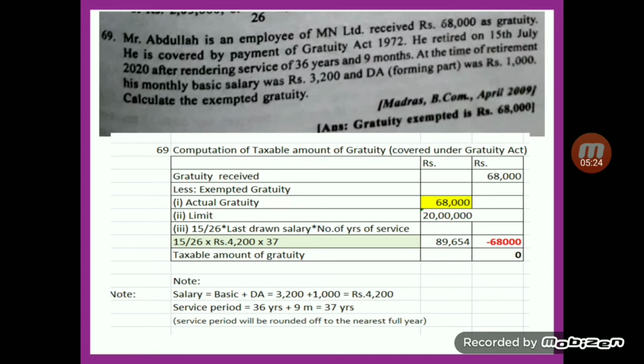Here basic is 3,200 and DA forming part is 1,000, so 4,200 into number of years of service, 36 years 9 months, can be considered as 37 years. So the calculated amount is 89,654. Among these three, 68,000 is the least amount, which is to be deducted from gratuity received. The balance is 0, that is nil. So the taxable amount of gratuity is nil.